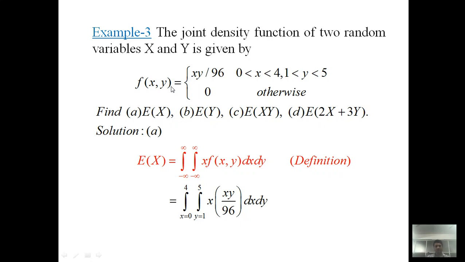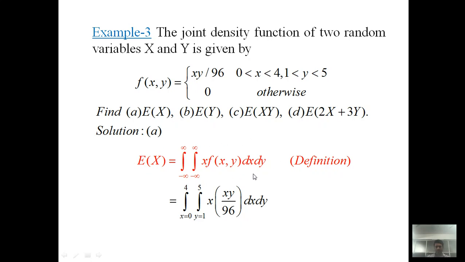So let's start with the first one. Remember, here we have to find the expectation corresponding to a two-dimensional random variable. For a two-dimensional continuous random variable, the definition of expectation of x is the integral from minus infinity to infinity, integral from minus infinity to infinity, of x times f(x,y) dx dy.